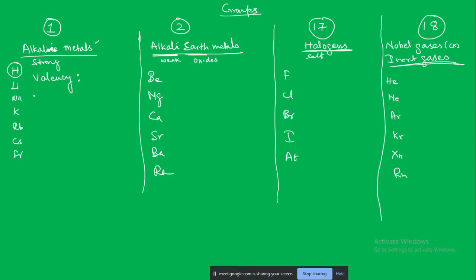So what do you think is the valency of group 1 elements? Sodium 11, 2, 8, 1. Correct. What will the valency be? 1. It will be 1. Okay. Next, alkaline earth metals. What will the valency of alkaline earth metals be? 2. The valency is 2. Okay. Halogens. Valency will be